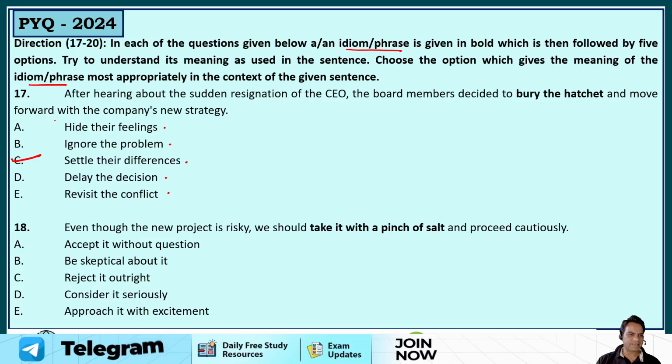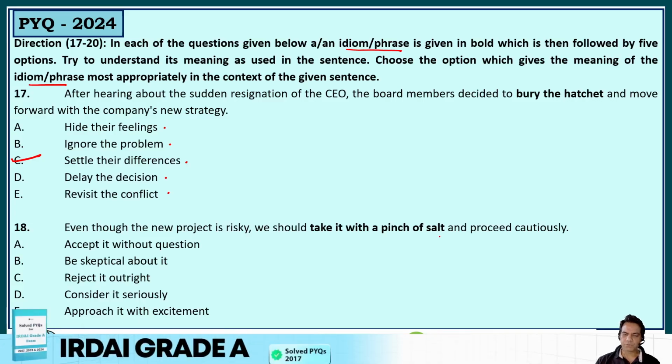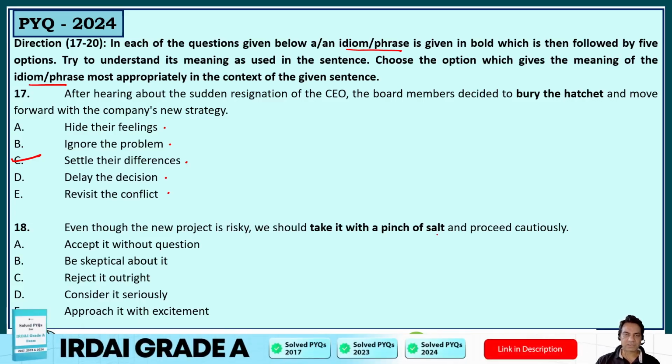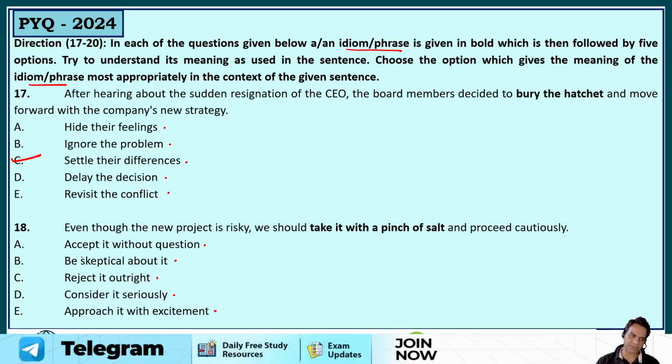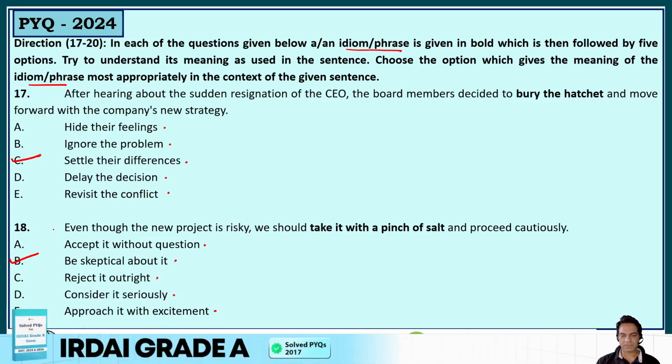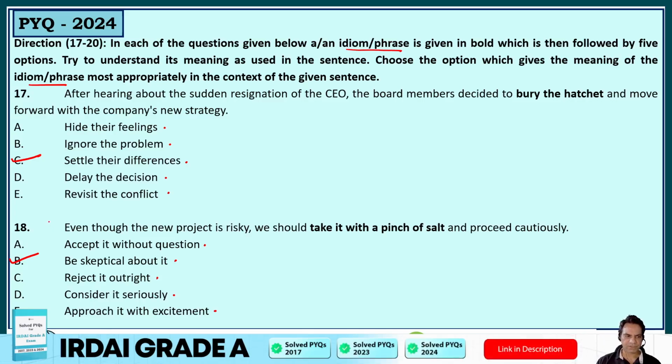Alright guys, question number 18. Even though the new project is risky, we should take it with a pinch of salt and proceed cautiously. So to take it with a pinch of salt, I just told you earlier, it means to do something carefully, skeptically. The options are accept it without question, be skeptical about it, reject it outright, consider it seriously, or approach it with excitement. No, to be skeptical about it, to be careful, that you should be careful when you say you have to take it with a pinch of salt, right? So you have to be careful for the project.